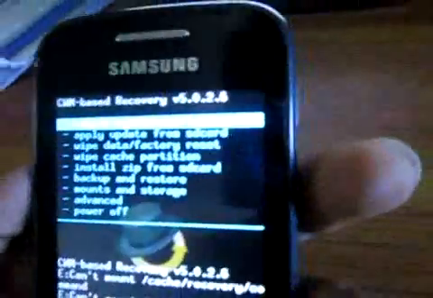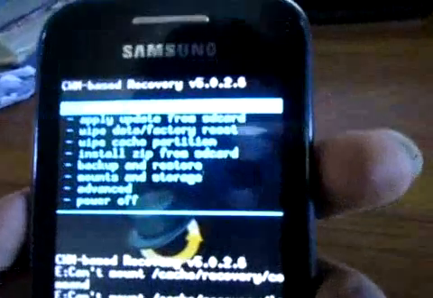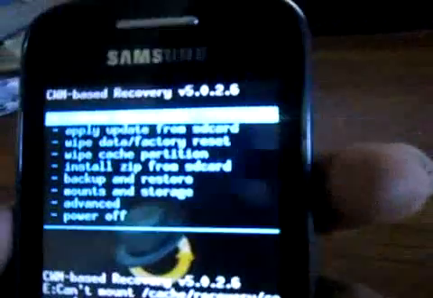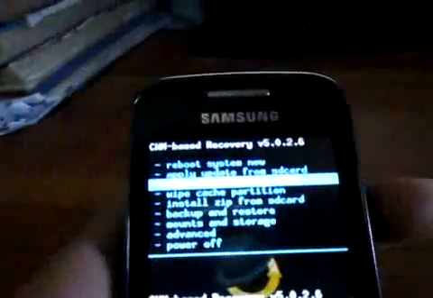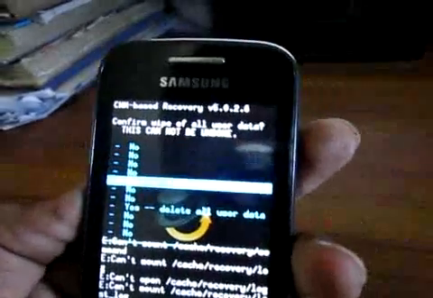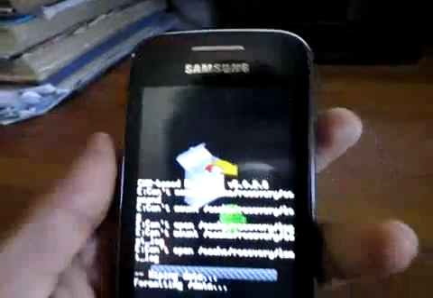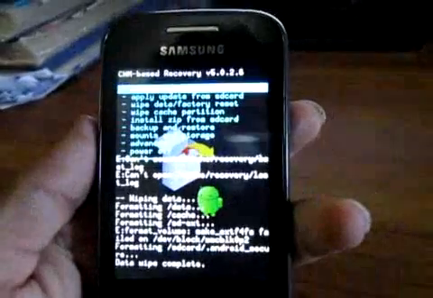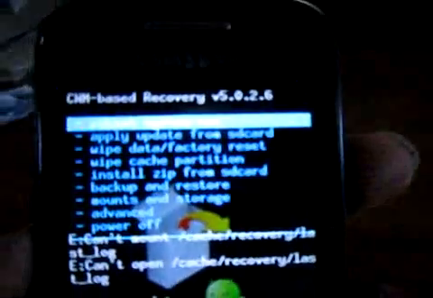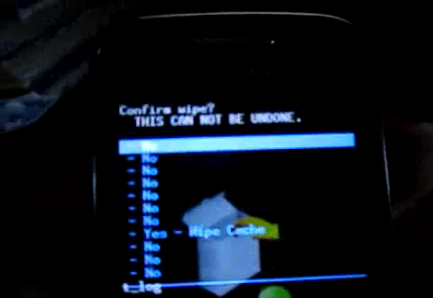Here it is. First of all, wipe data factory reset, select yes. It's done, and then wipe cache partition, select yes.